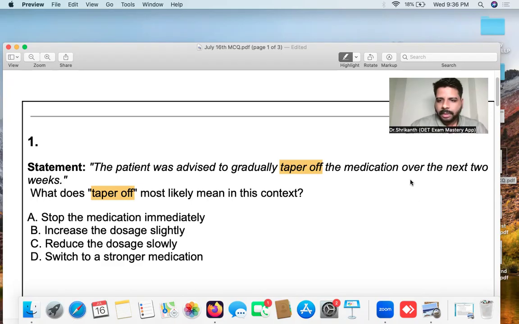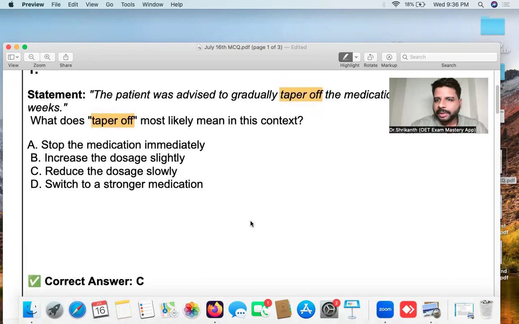Okay, so we have C, C, C going on. The patient was advised to gradually, which means slowly, taper off the medication over the next 2 weeks. So shall I show you the answer? The correct answer is option C. Taper off basically means to reduce the dosage slowly. Slow reduction, that is what we call taper off.